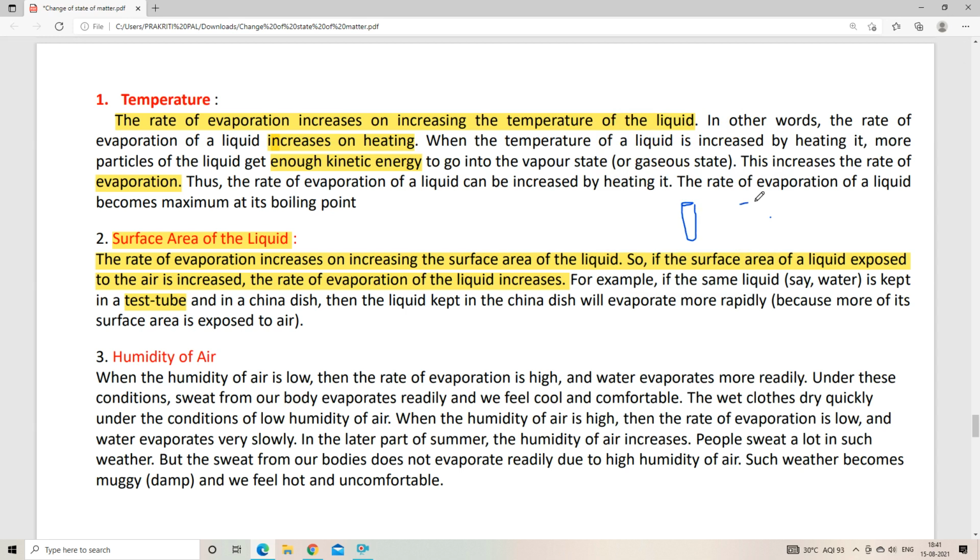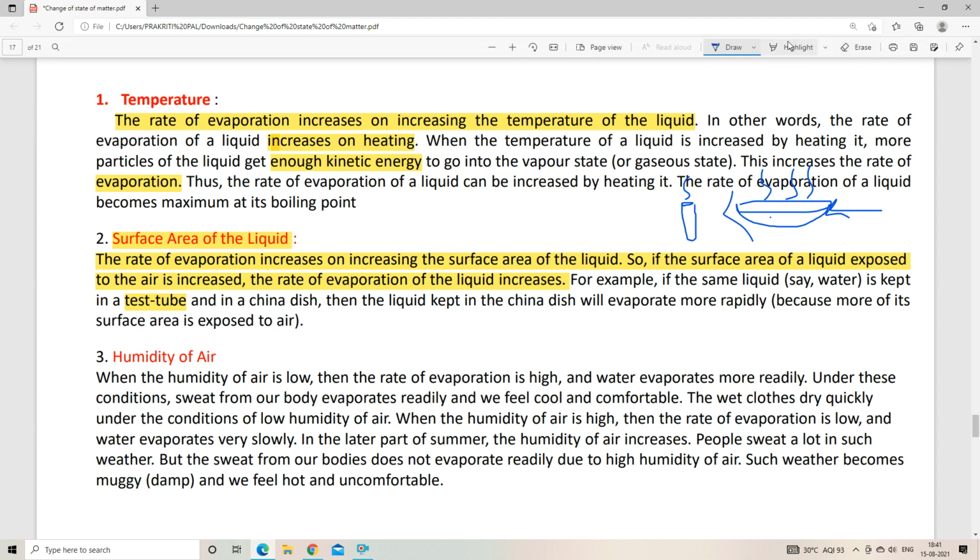Okay, and suppose you have taken a dish. So now you can imagine where the surface area is greater. Obviously in this case the surface area is greater. So whenever you have taken hot water in a china bowl or this type of bowl, it will become cooler faster, right? So here the evaporation process will be much faster, but in the other one the evaporation process will be slower as compared to this dish. Okay, so that is how higher surface area of the liquid helps us to increase the evaporation process.